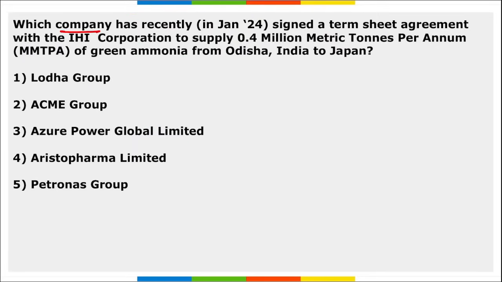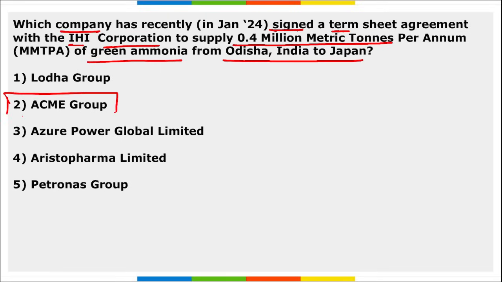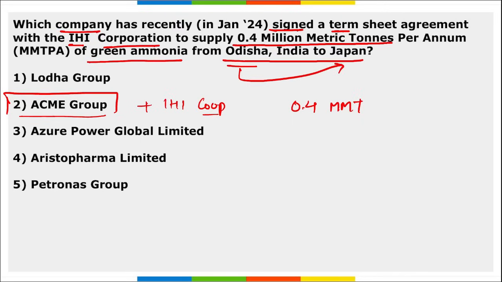Next, which company has recently signed a term sheet agreement with IHI Corporation to supply 0.4 million metric tons per annum of green ammonia from Odisha, India to Japan? It is ACME Group, right? They have recently signed a term sheet agreement with IHI Corporation, and it is to supply 0.4 million metric tons per annum of green ammonia from Odisha, India to Japan.